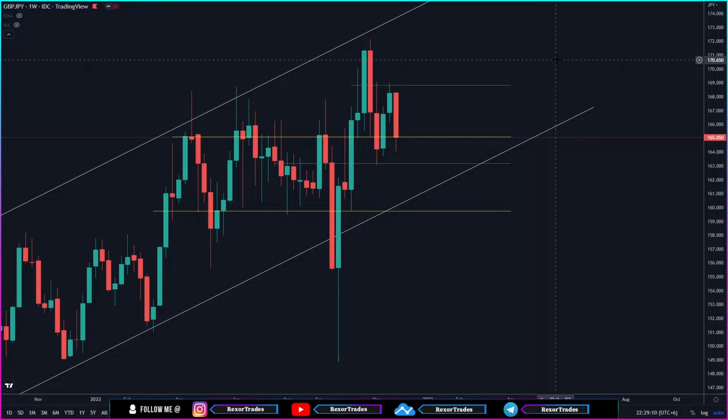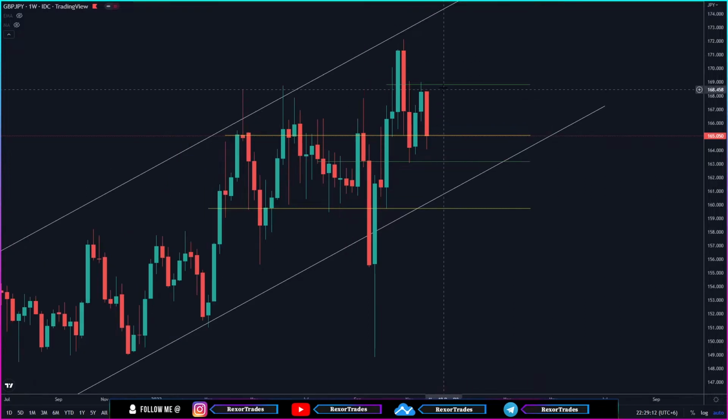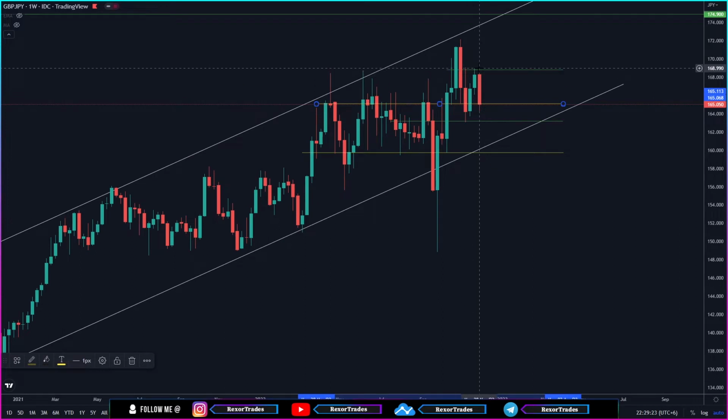Now GBPJPY on a weekly time frame, after finding strong resistance at this key level from this previous high, faced some strong bearish momentum and came all the way down to make a retest on this major key zone once again.